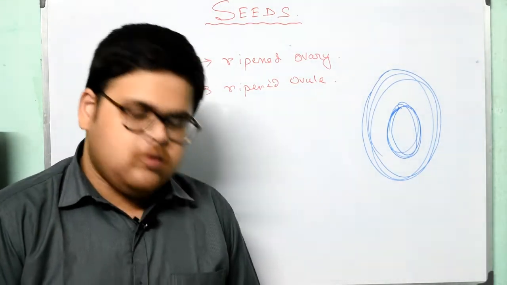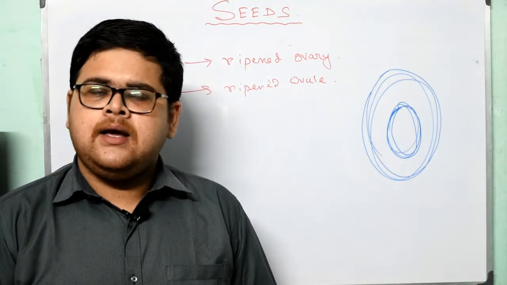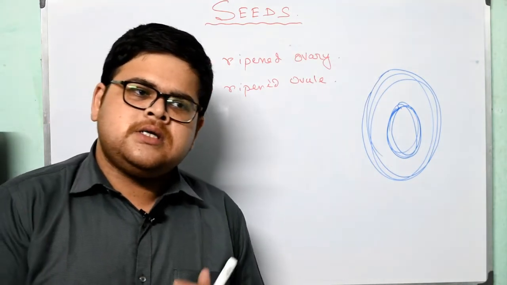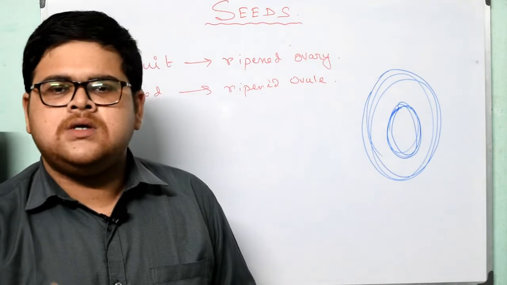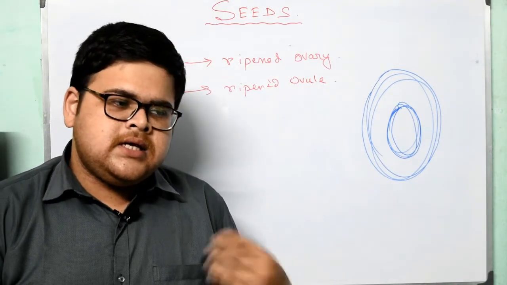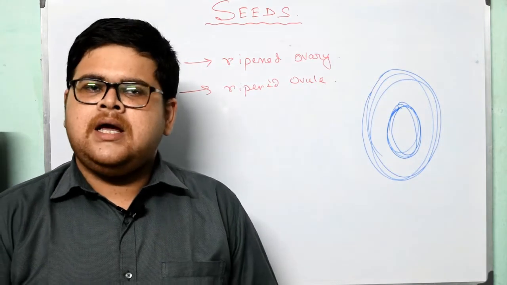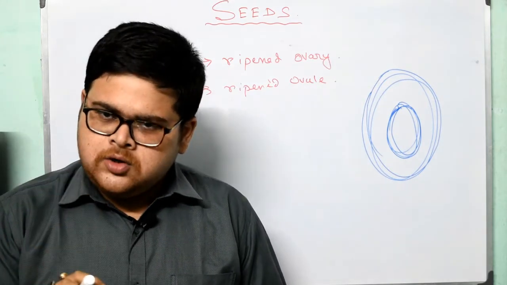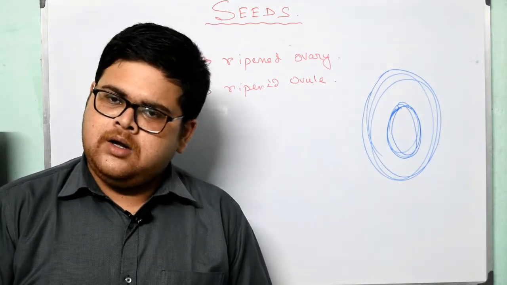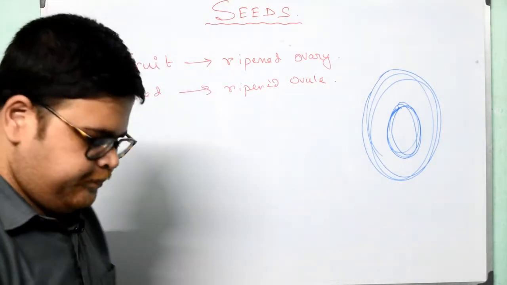The seed coat is so strong that it can withstand adverse climatic conditions. The seed coat is made of such a material that the embryo inside remains inactive and dormant for a long period of time.